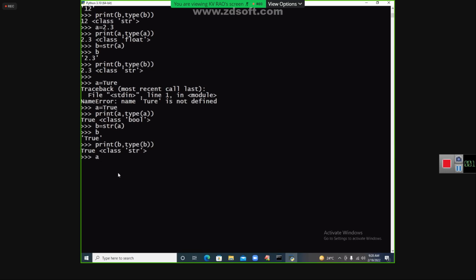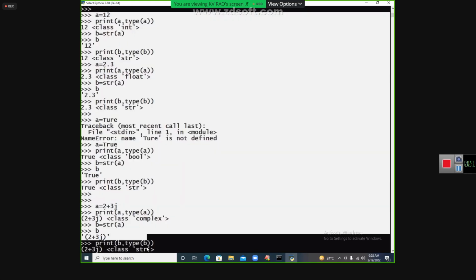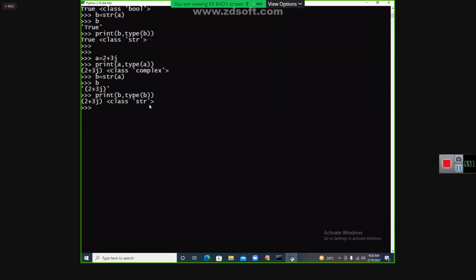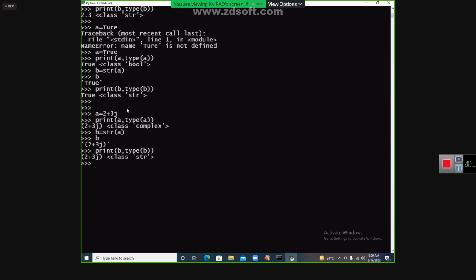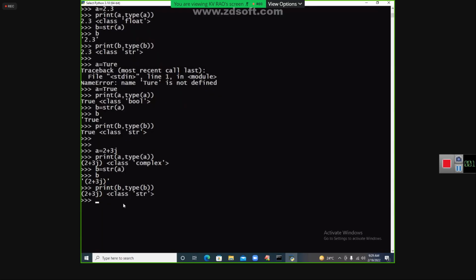Next, I'm going to take one more kind of thing. I will write A is equal to 2 plus 3j, print of A. It is a complex. STR of that B you see within the single quotes and the print of that B, it is called STR. All types of values I got it. My dear students, all types of values I will bring it. Almost all, everything I got it.